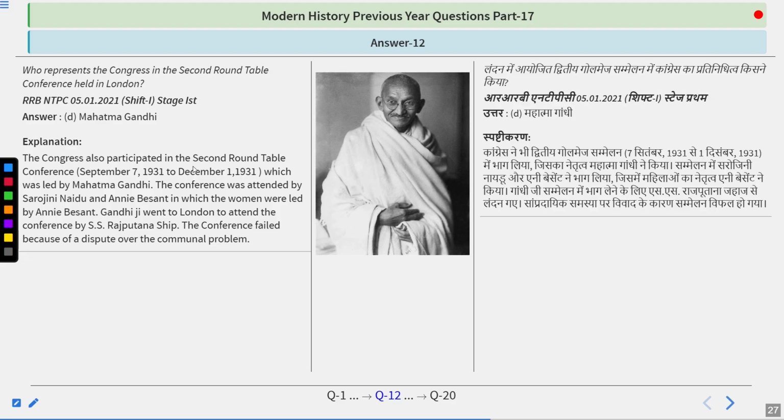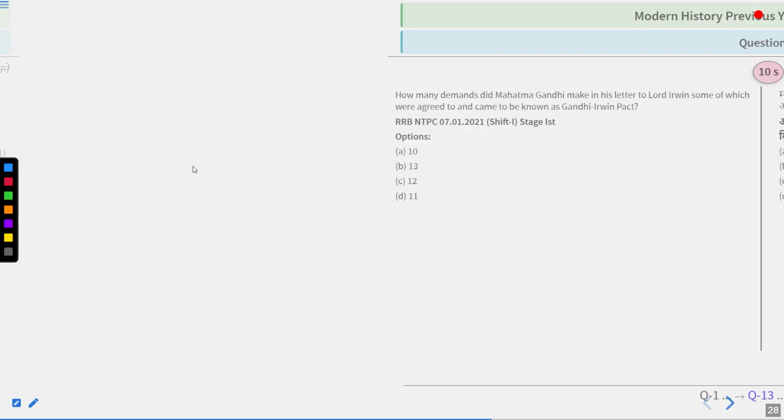Later, a separate electorate was given for the depressed classes, which was supported by Dr. Bhimrao Ambedkar. Mahatma Gandhi sat on hunger strike in Yerwada jail in Pune. Finally, a pact was signed between Mahatma Gandhi and Bhimrao Ambedkar on 24 September 1932, known as the Pune Pact. So do remember, the answer is Mahatma Gandhi.